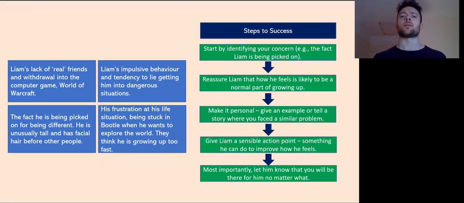I'm going to warn you now, okay, we're not going to do a bronze, silver, gold for this task, okay, I just want you to give it a go. And by the way, if you are struggling, you don't have to include every single one of those points, okay? If you just want to do maybe 2 or 3 points, maybe you just want to start by identifying it, reassuring him, and then you want to give him an action point and then let him know you care, that's fine, okay? Whatever works for you and whatever you think is effective, okay? But just give it a go. I'm really interested to see how you get on, okay?